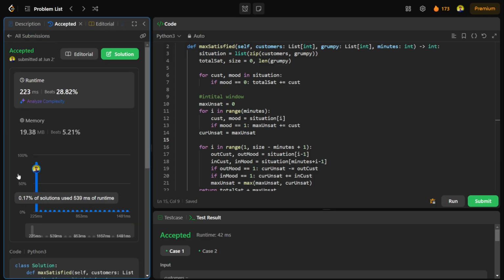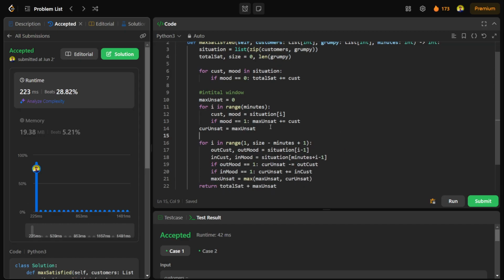So yeah, this works fine, and this is the most optimized solution, I'd say. Now the time complexity: the total time complexity is order of n. Initially I am using order of m, the minutes, over here. Here I'm using order of n minus minutes.